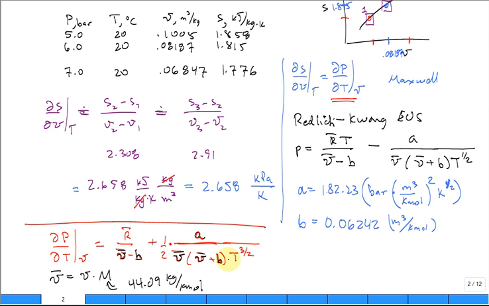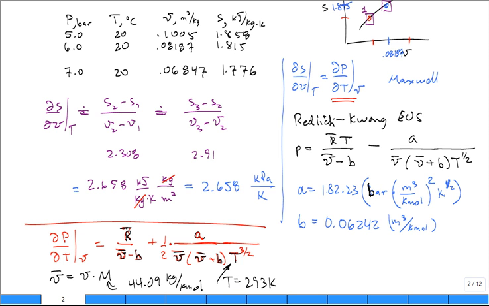Okay, what about the R bar? What is that? 8.314, true? But watch your units, because it's 8.314 kilojoules per kilomole Kelvin. And then the temperature is evaluated at 20 degrees C, so the temperature is 273 plus 20, 293 Kelvin. When you do that, watch out for units.